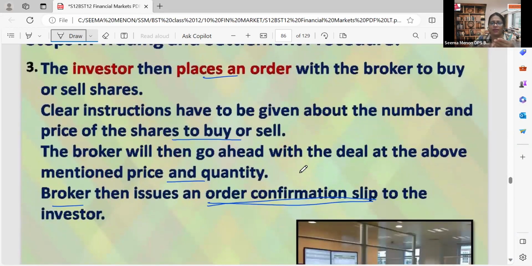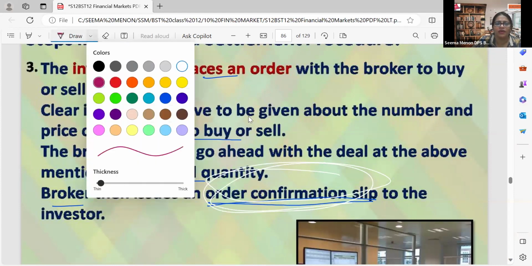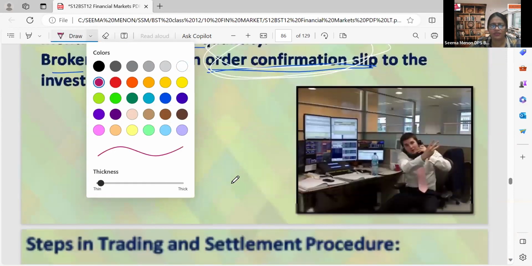Then after completing these two procedures, that means connecting with the broker and opening the bank account and demat account, he can place the order. Once the investor places the order, what will the broker do? The broker will issue an order confirmation slip. The order confirmation slip should always be there as a part of the guarantee from the investor side.